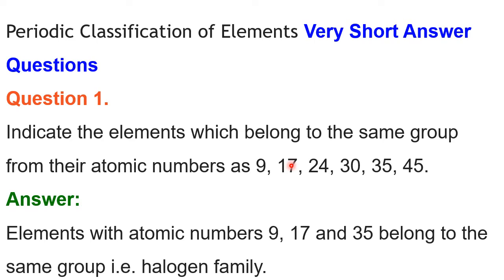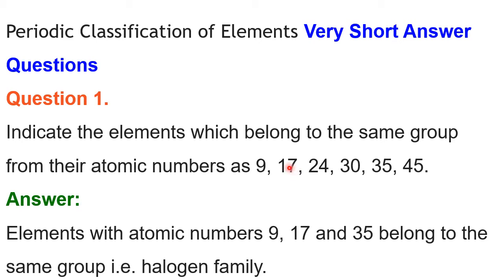The first atomic number is 9. As per the KLMN theory given by Niels Bohr, it is 2, 7. K will take 2 and L will take 7. The outermost shell contains 7 electrons, that means the valence electrons are 7.